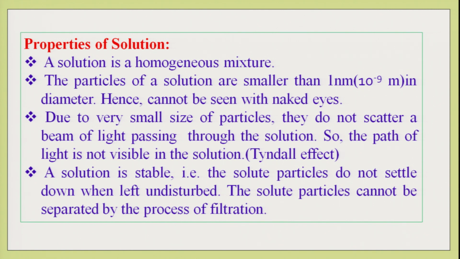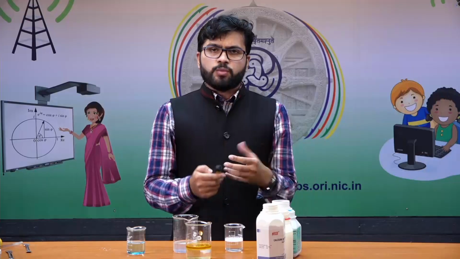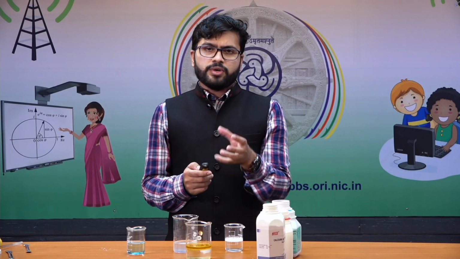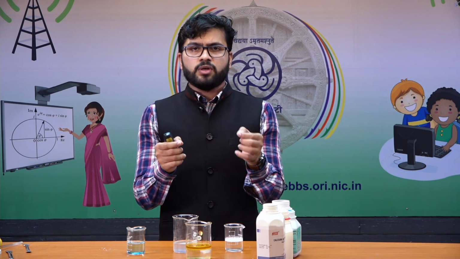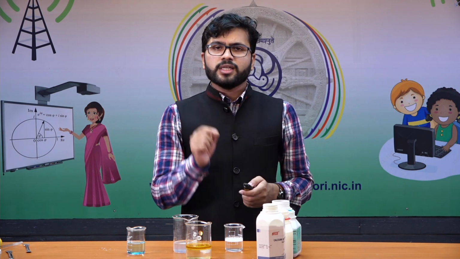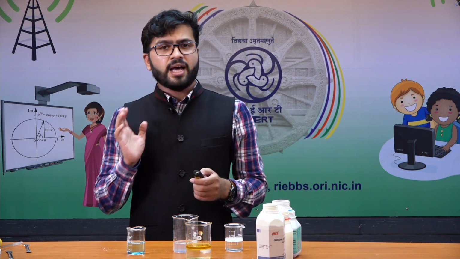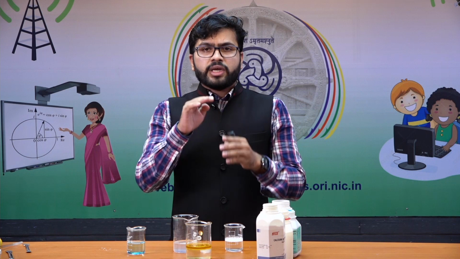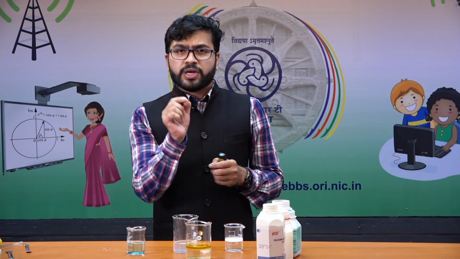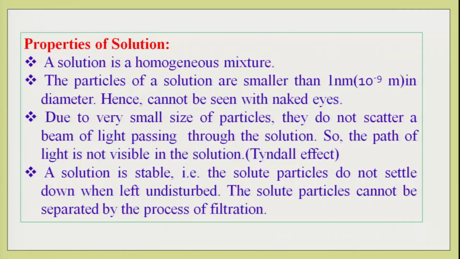The particles we assume as spherical in nature. If you take a sphere, the diameter of that sphere will be 10 to the power minus 9 meter. It's so small that it is not visible to our naked eyes. And that is why we cannot distinguish between the components of a true solution, because of the small size of the particles.